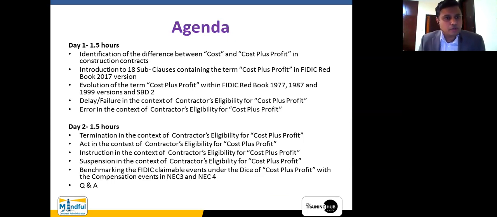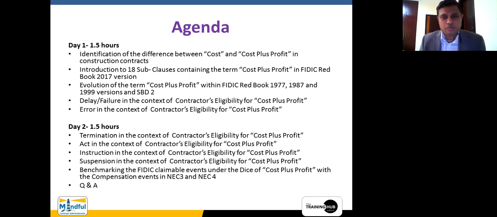Right. Now, as far as day one was concerned, as you are aware, we are going to explore the new concept of this dice of cost plus profit as appeared within the FIDIC Red Book 2017 version. In day one, we have in fact discussed two of them with a little bit of an introduction.